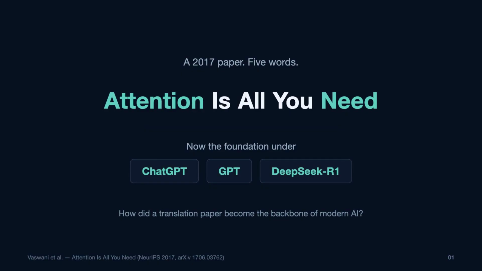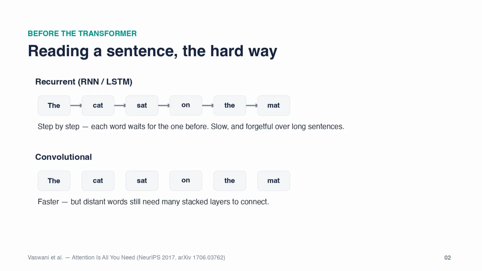Let's start at the beginning. Back then, the leading models came in 2 families. Recurrent networks, like the well-known LSTM, read a sentence step by step, which was slow. Each word had to wait for the one before it. Convolutional models were faster, but distant words still needed many layers to connect. Either way, long-range links were hard, and the start of a long sentence faded by the end.